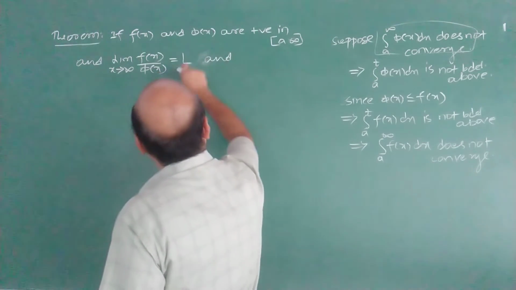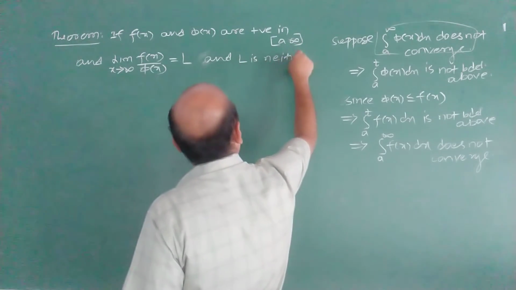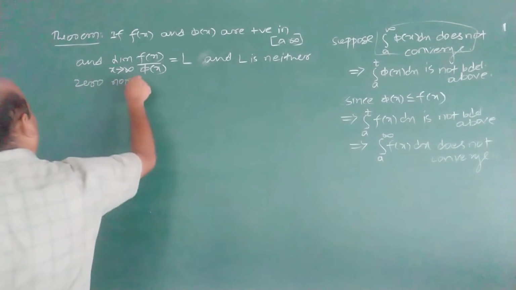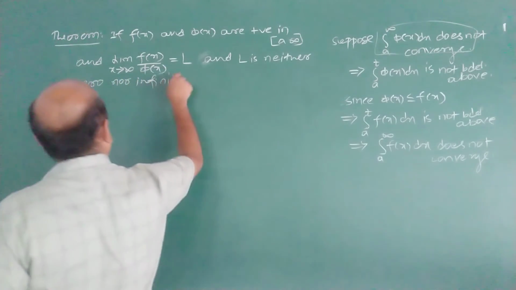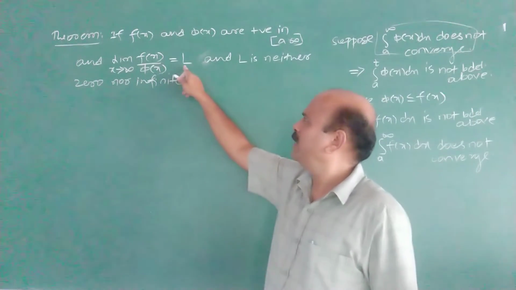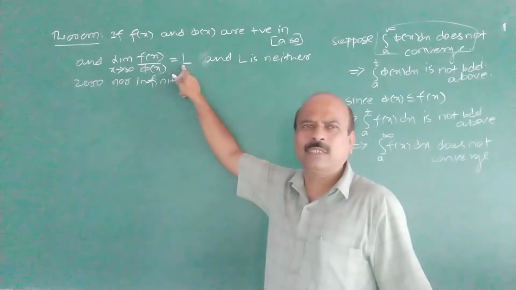What is this L? L is neither 0 nor infinite. See, the limit of f(x) by φ(x) is L. It is obviously positive. Why is it positive?